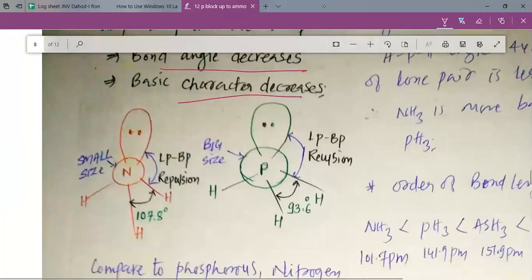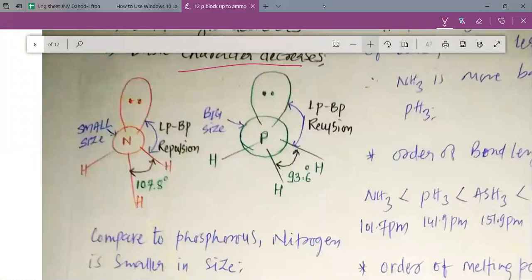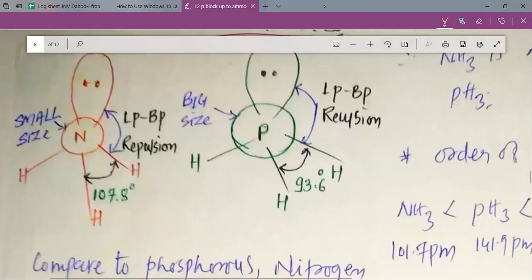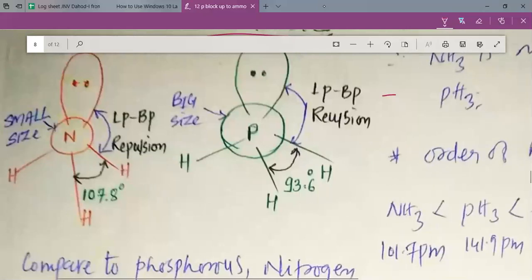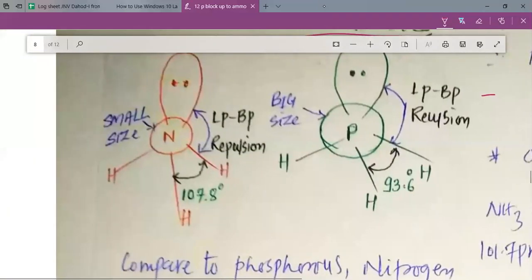Why does this happen? Let us understand. To understand that, just have a look at this figure, my dear students. You can see that I have shown you a figure here. In this figure, we have drawn NH3 as well as PH3. You can see that nitrogen has got small size and PH3 has got bigger size. The bond angle in ammonia is 107.8 degree. That means this bond angle is bigger. But if you look into the bond angle in PH3, it is 93.6 degree. That means this bond angle is smaller.